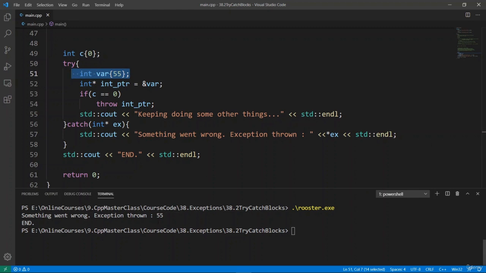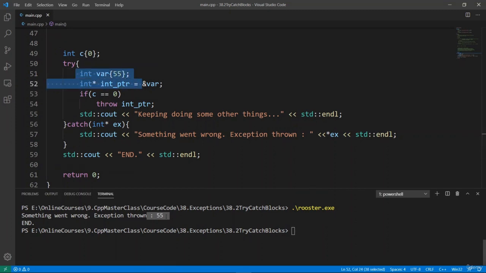Some people must be asking, so if this memory has been wiped out, why do we get the 55 here, which we stored in there? Some people will think, this is working as we expect, so we have no problem here. But the memory location where this 55 lives no longer belongs to us, and the operating system is free to use it however it wants.